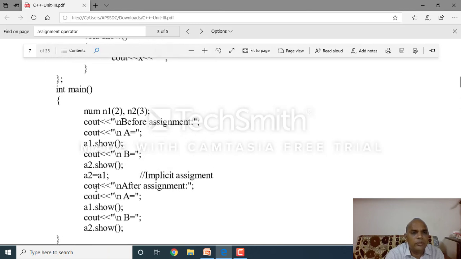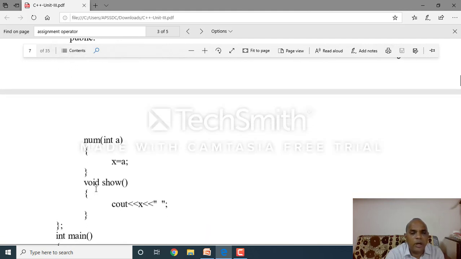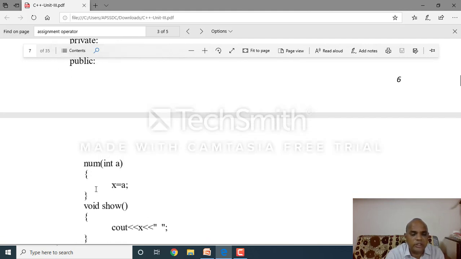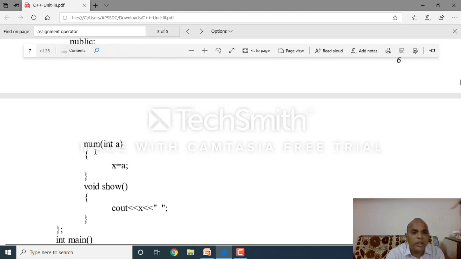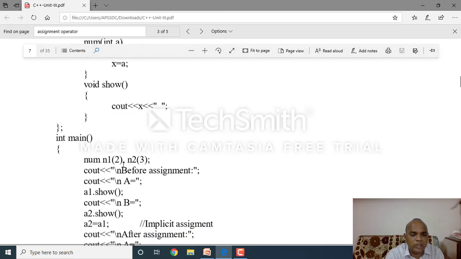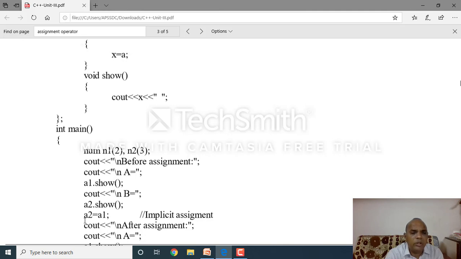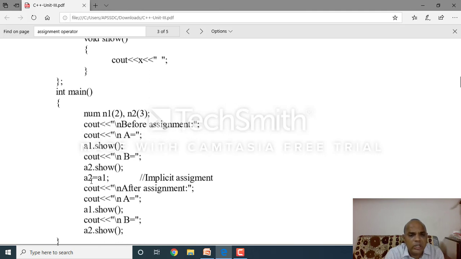a1 equal to a2. Void show Number. Simply, it can call the constructor member function in this implicit expression, that is, the parameterized constructor member function. Here n1, n2, then a2 equal to a1. What is a1? Simply, a1 means n1, n2; the n1 value is assigned into the n2 memory locations. Clear? This is the implicit assignment.